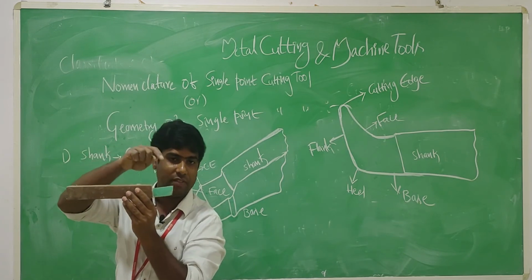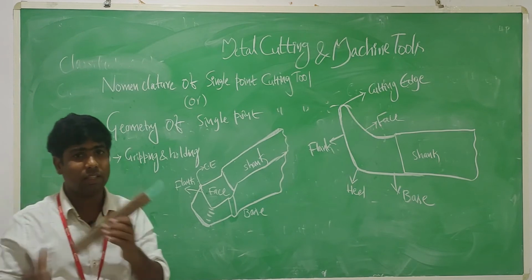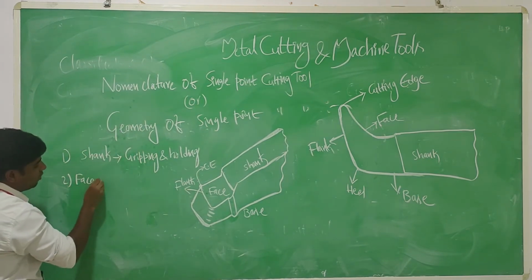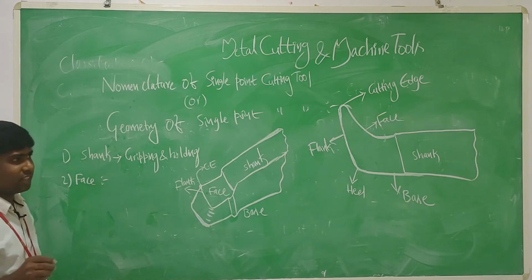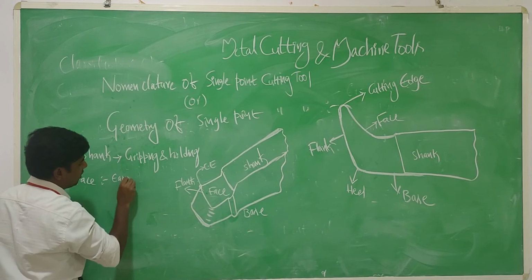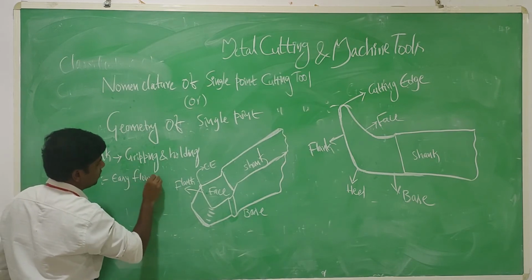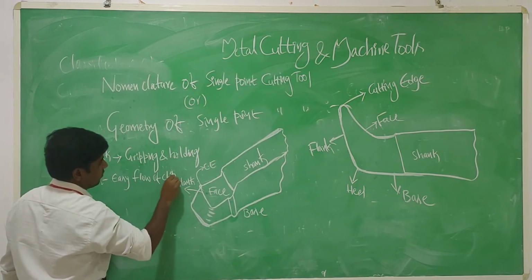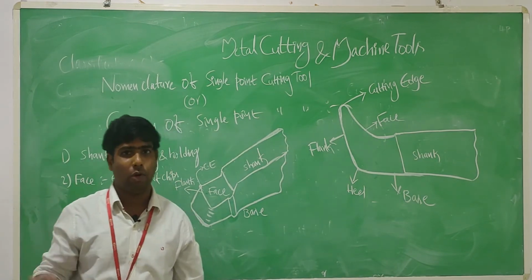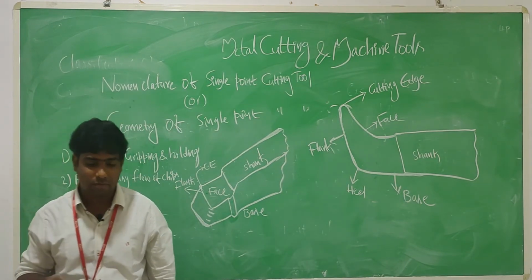This point is the cutting edge, right, friends? So the main purpose of the face is easy flow of chips. Sir, what happens if the chips do not flow to the outside?